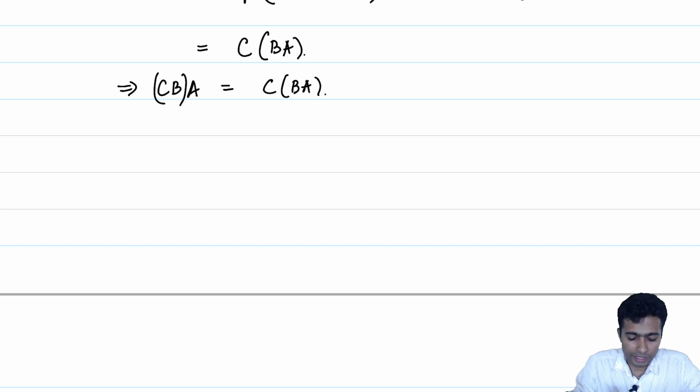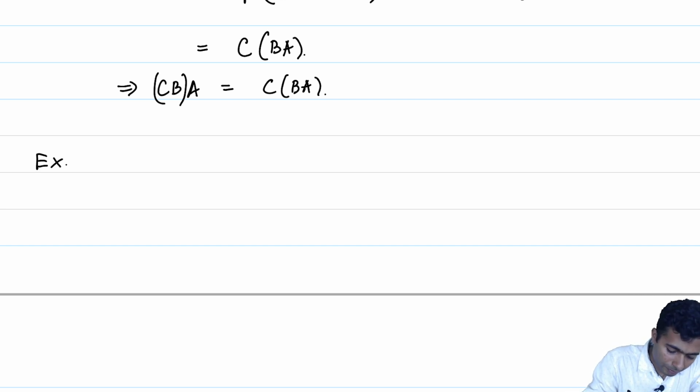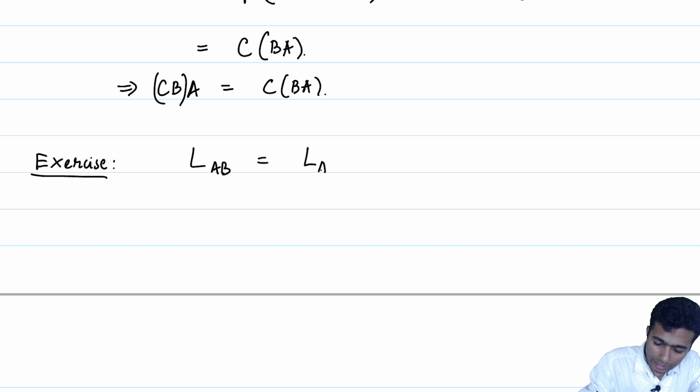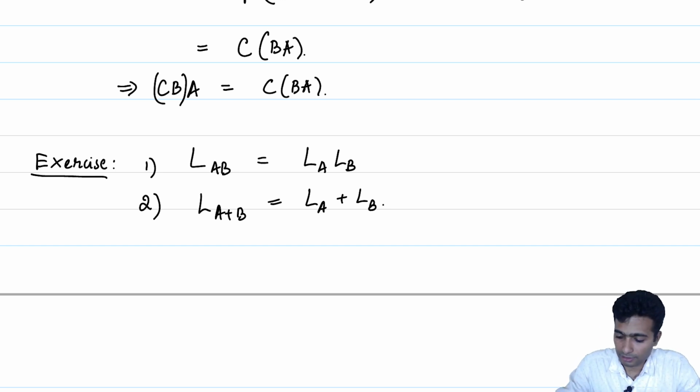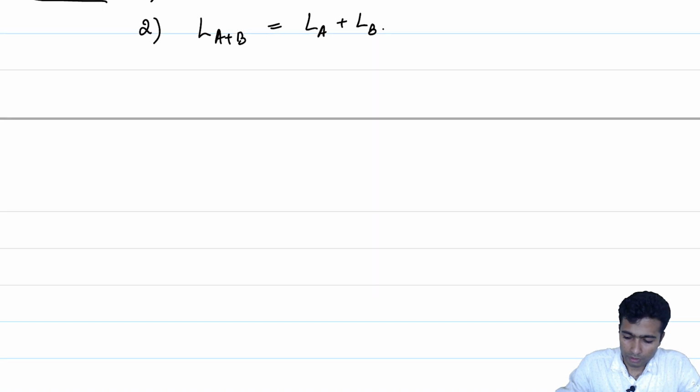There are similar things which we can prove, which maybe I will give as an exercise. It's a good exercise to show that LAB is equal to LA LB. Similarly, LA plus B is equal to LA plus LB. The proof is similar, and I would like you to try these exercises.